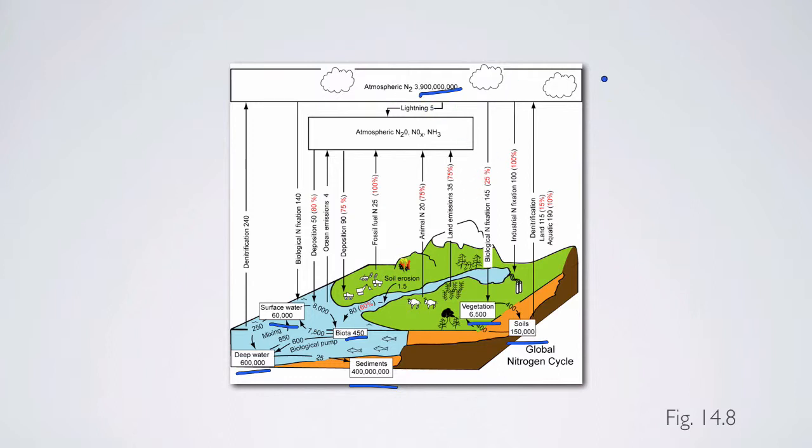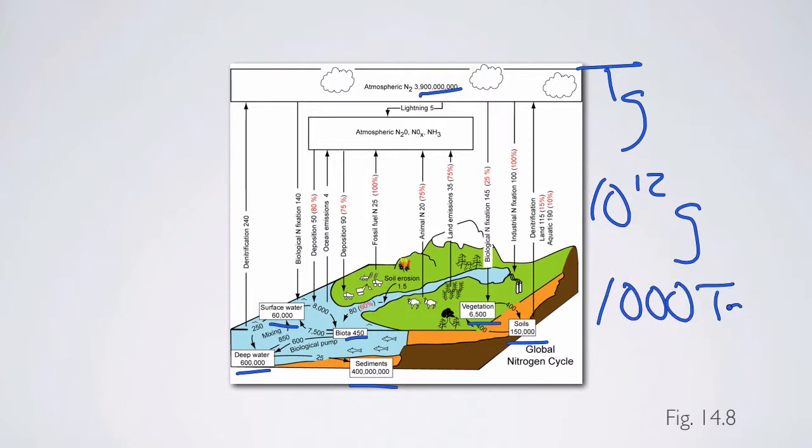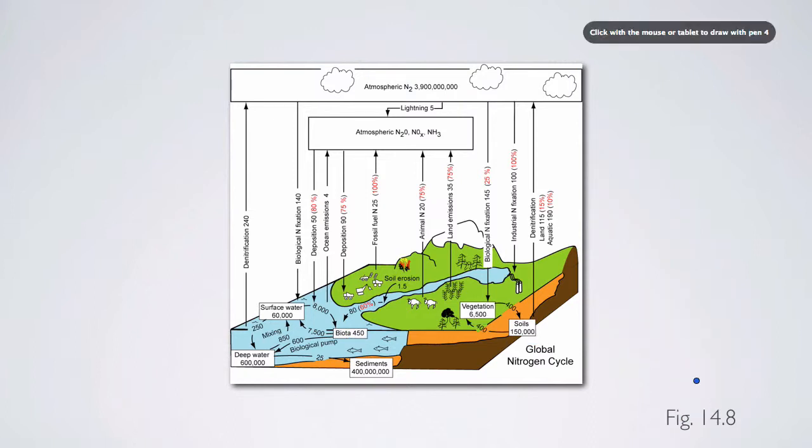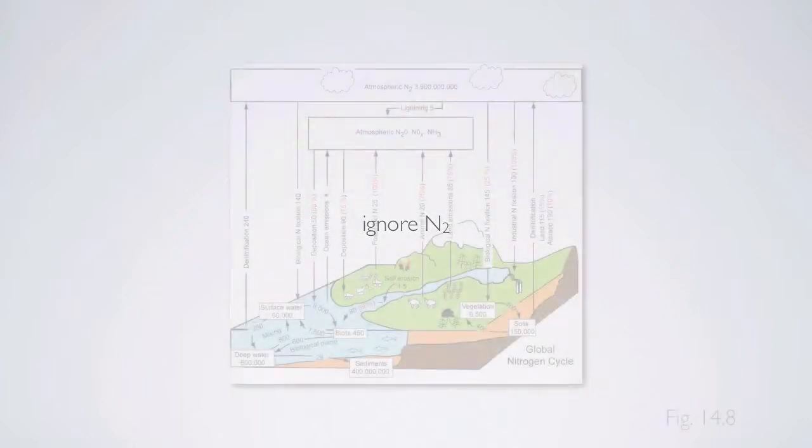The units for these are going to be teragrams, and just as before, it's 10 to the 12th grams. And when we're talking about petagrams, a petagram is 1,000 teragrams. So all of these units are going to be in teragrams. And the largest of these pools is atmospheric N2. For the most part, we're going to ignore the size of the N2 pool because it's not reactive, and it's really not a player in thinking about the global nitrogen budget.